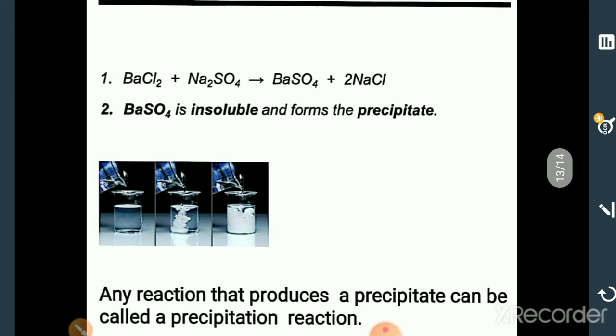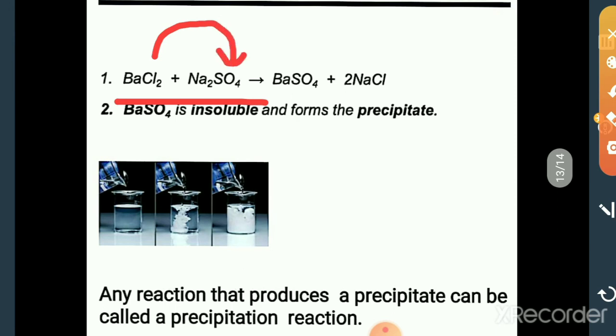These are the examples of double displacement reaction. Barium chloride and sodium sulfate. What happens here? The chlorine of barium chloride goes to the place of sulfate, and the sulfate comes into the position of chlorine. Are you clear?